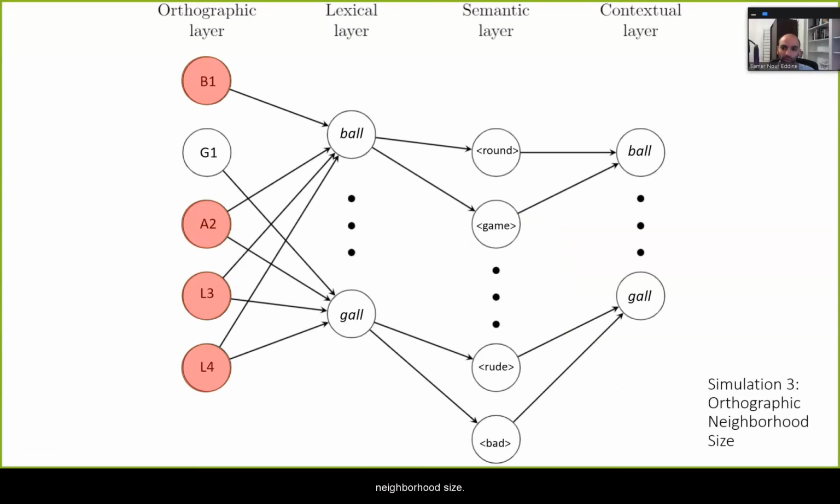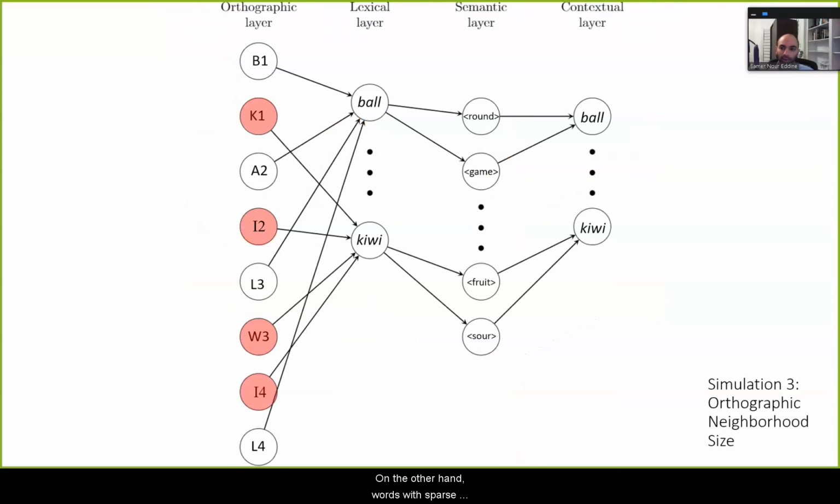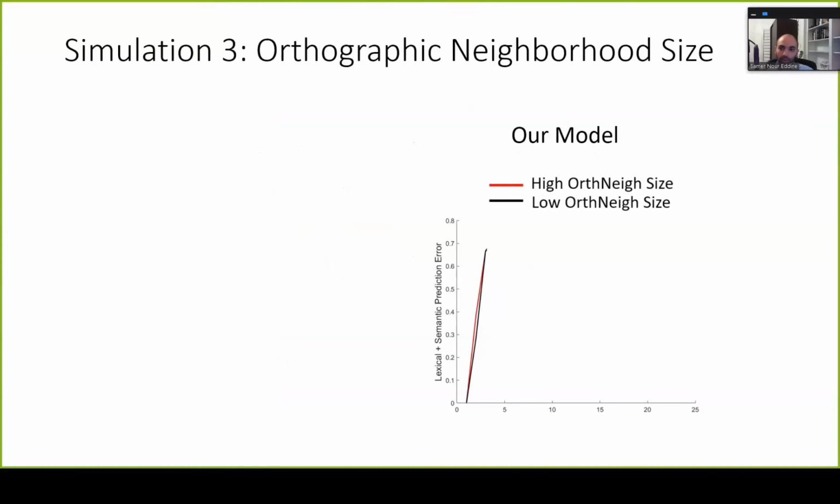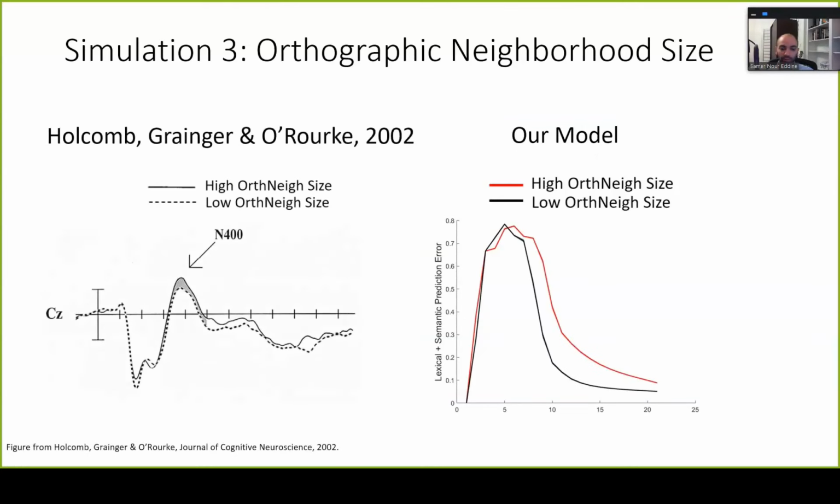Next, we turn to orthographic neighborhood size. In our model, words with dense neighborhoods like ball will temporarily activate a wide non-specific set of representations, resulting in large and non-specific error that takes longer to recover from. On the other hand, words with sparse neighborhoods like kiwi will only activate representations that correspond to them, leading to smaller and more specific error activity. And indeed, this is what we see, which replicates the empirical finding on the left.